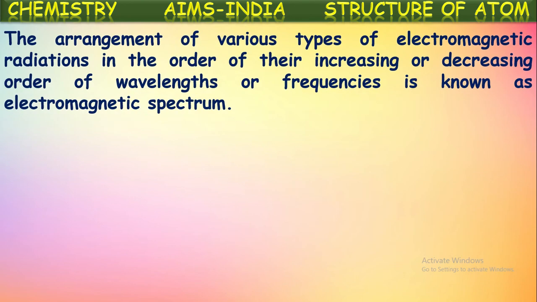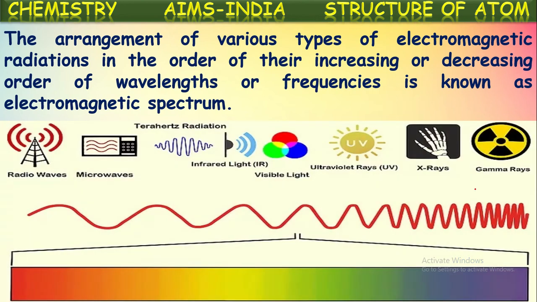The arrangement of various types of electromagnetic radiations in the order of their increasing or decreasing order of wavelengths or frequencies is known as electromagnetic spectrum. That means when all the different types of electromagnetic radiations are arranged one by one in either increasing or decreasing order of their wavelengths or frequencies, then that arrangement is known as electromagnetic spectrum. We know certain wavelengths. Let us see that electromagnetic spectrum diagram here. See, all the types of electromagnetic radiations are arranged here.